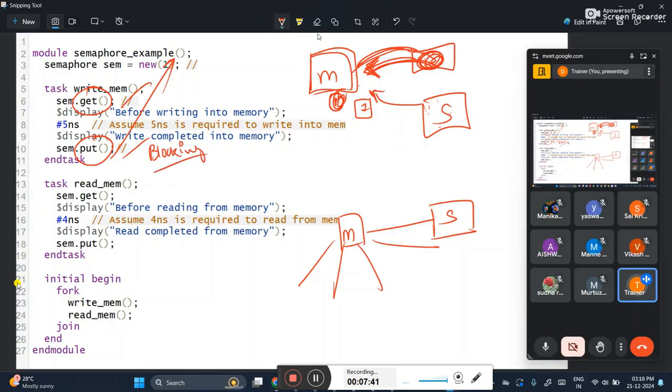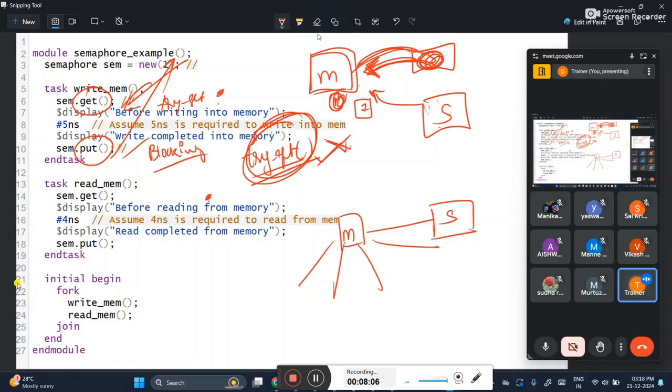Among non-blocking ones, you have a try_get method, but it is of no use. try_get is anyway not utilized in industry, but yes, there is an existence of a non-blocking method, that is the try_get method. When you use try_get, again there is no use. The key you are getting will not get blocked here, it will be available to the other task also. Then what is the use?